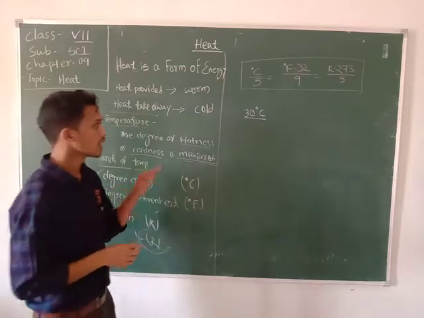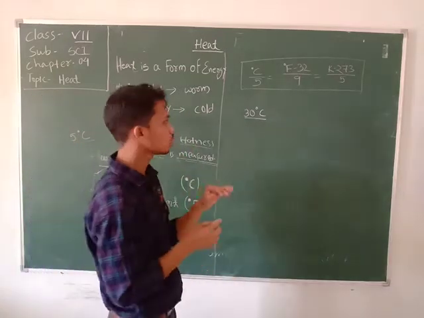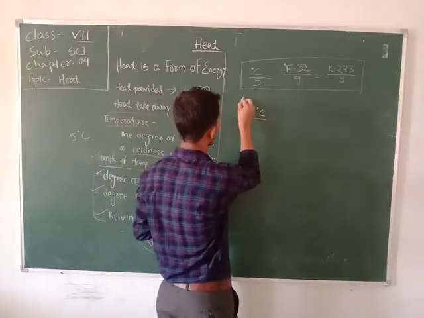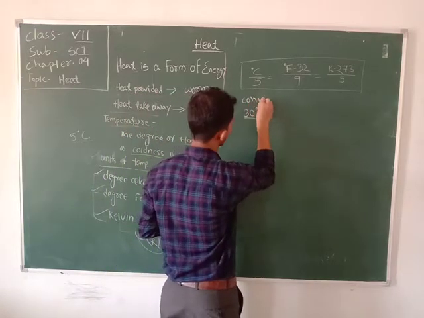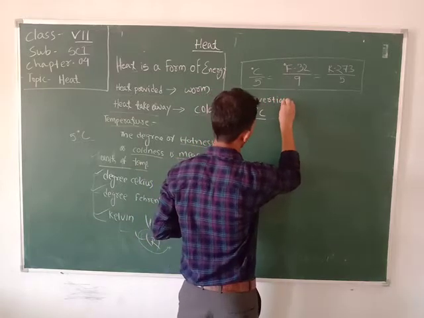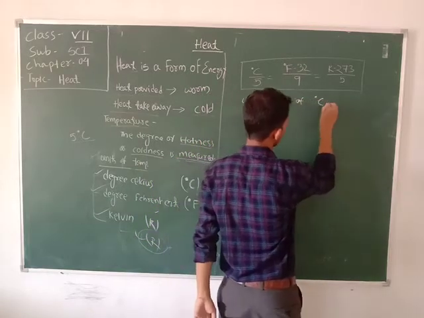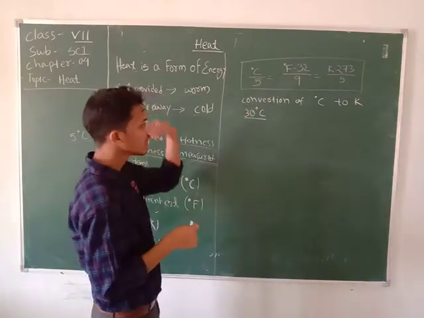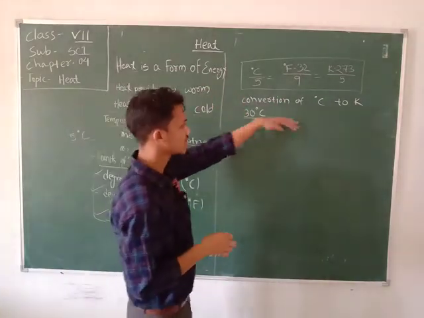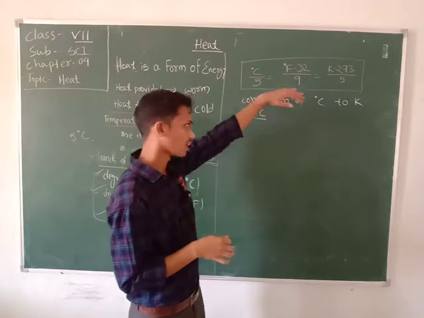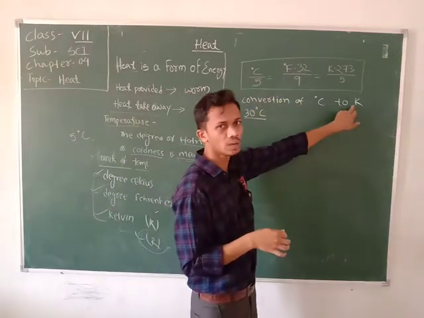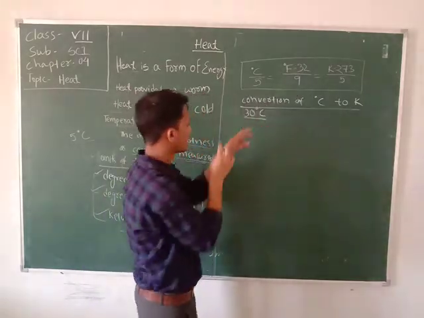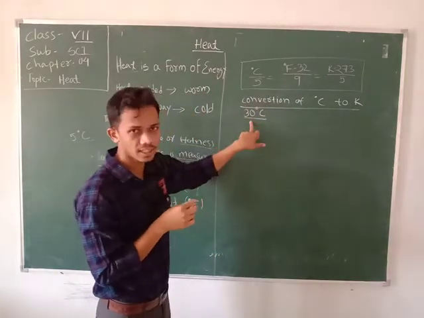If he asks me to convert it into Kelvin, we learn about the conversion of degree Celsius to Kelvin. How can we convert a measurement that is in degree Celsius into the Kelvin scale? Let's discuss the value on the centigrade scale, that is 30 degrees Celsius.